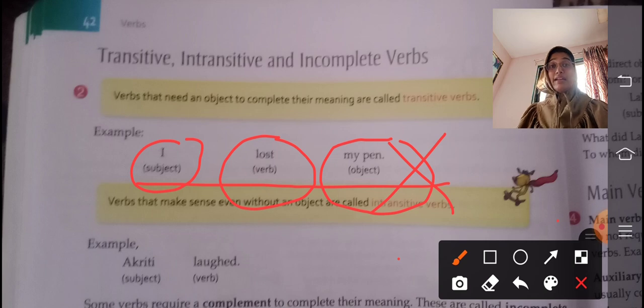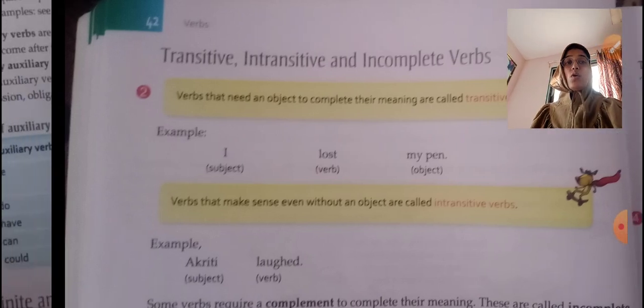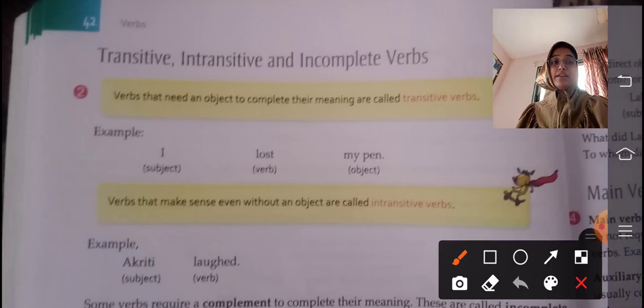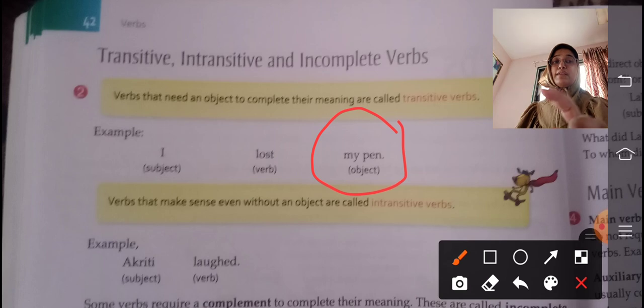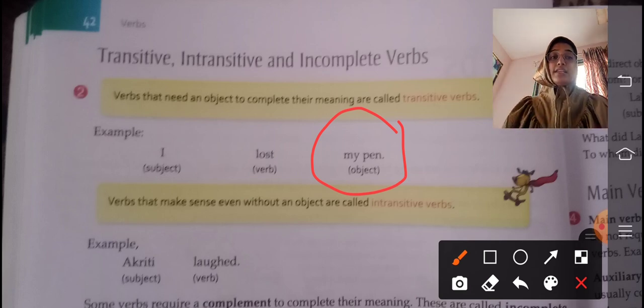I lost my pen, I lost my book, I lost my keys. So here I lost is an incomplete sentence, and to complete it we need an object, that is, I lost my pen. So when a sentence requires an object, then it is called a transitive verb.